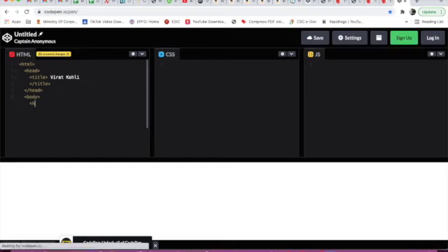Here we will type H1. H1 means whatever code we write, it will live test and show here whatever we do. So H1, H is heading. So whatever we want to give as heading, we can give here. If we give heading as Virat Kohli, it will be displayed here.